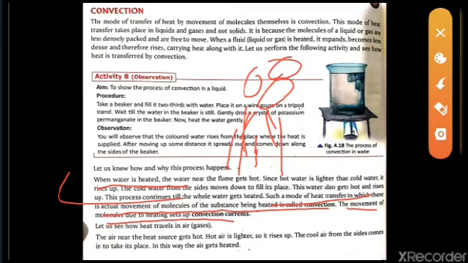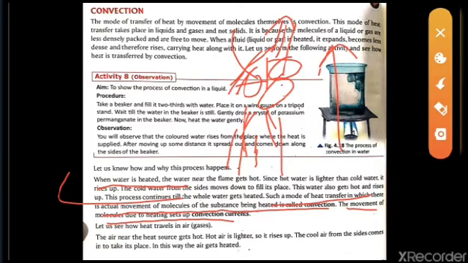When they form a smoke, what happens? The lighter gaseous molecules will move upside and the colder ones will move downside. So just like that, in the upside they will be heated and become less dense. When they become less dense, they will move to the upside. So you will find that the gas molecules or the gas vapors are coming out from the chimneys.